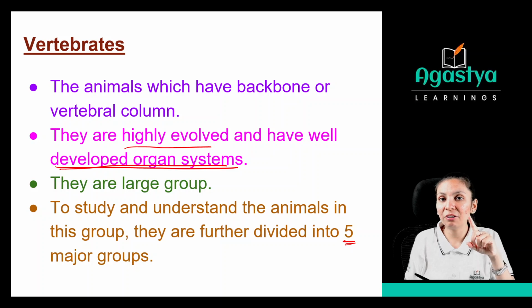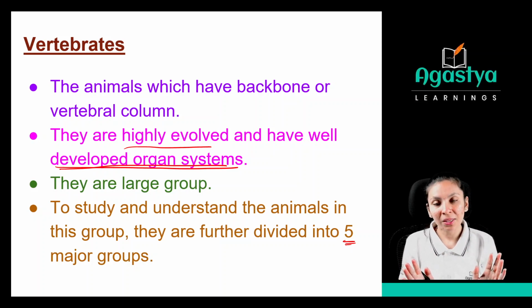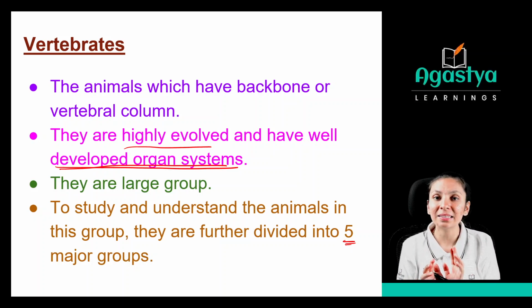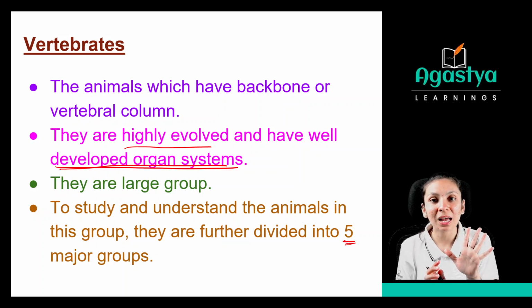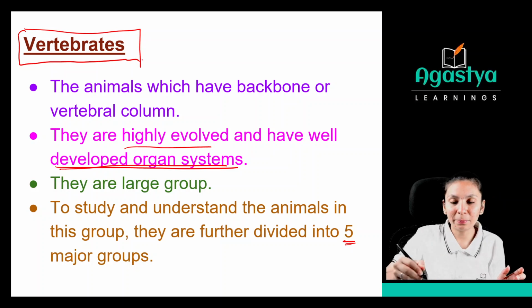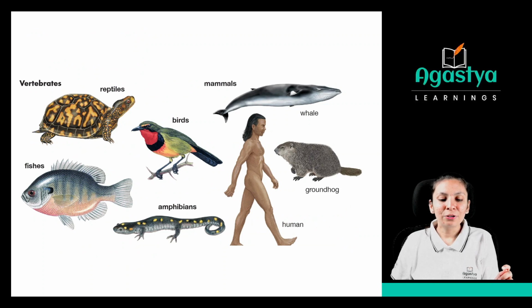See, don't get confused. Invertebrates do not have any kind of group system. These vertebrates are a large group of animals. That's why they are classified into 5 different groups. Remember this one. 5 groups of vertebrates. So now you will ask, what are these 5 groups? Yes. We will learn this.